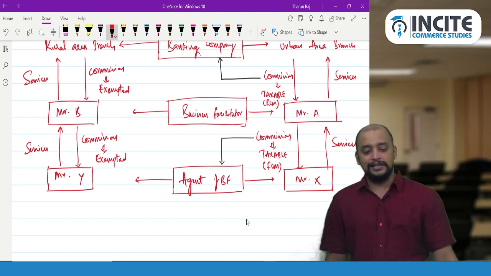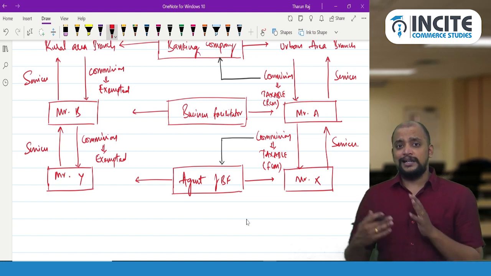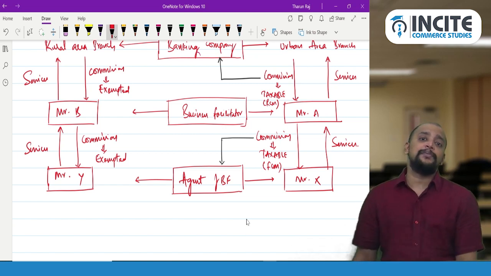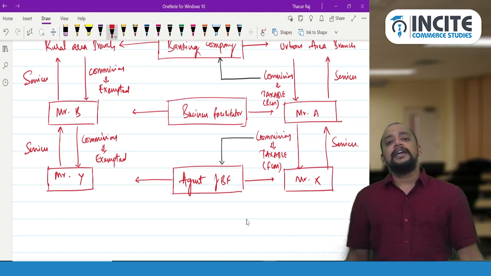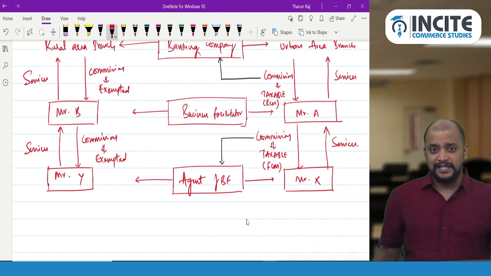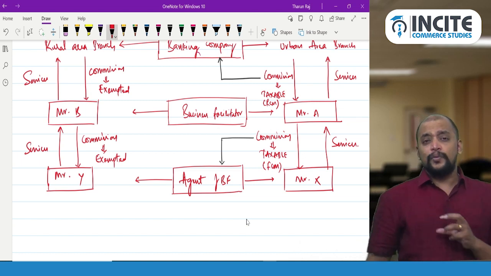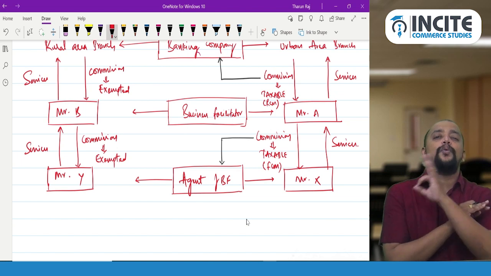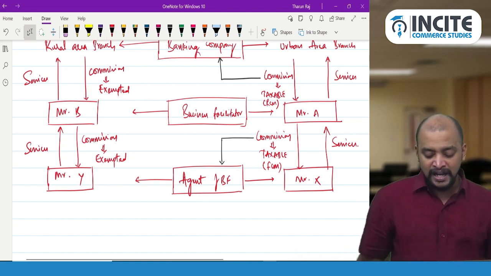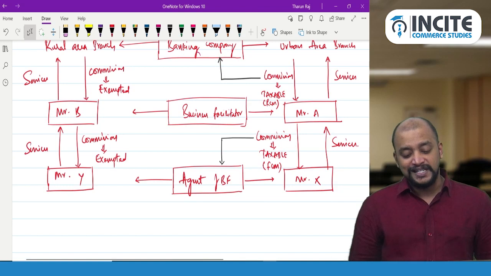commission received is exempted. Whereas if Mr. A and X who are working for the urban area branch, that will be taxable. Business facilitator to banking company RCM, agent of business facilitator to business facilitator, it will be FCM. And whether the business facilitator will pay any GST? No, business facilitator will not pay 1 rupee GST also. So this is with respect to business facilitator services.